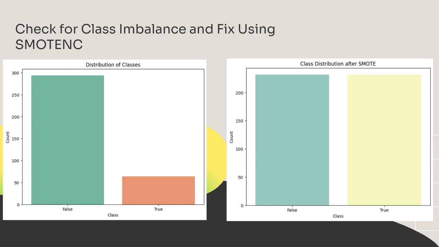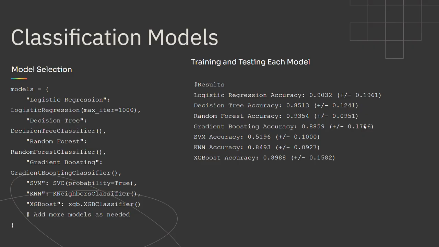The first thing I did was check for class imbalance, which there was. You can see that most of the projects are below the project mean and only some are above. So I went ahead and fixed that using SMOTE-NC. Then the classification models that we used included logistic regression, decision trees, random forest, gradient boost, SVM, KNN, and XGBoost.